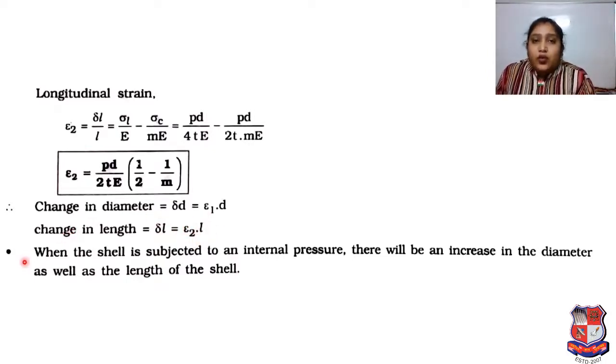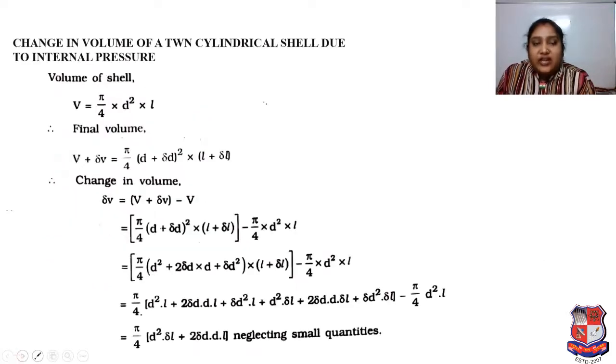Here we have to keep one note in mind. When the shell is subjected to an internal pressure, there will be an increase in the diameter as well as the length of the shell. Now we have to go with another theory. What is that theory? Change in volume of a thin cylindrical shell due to internal pressure.